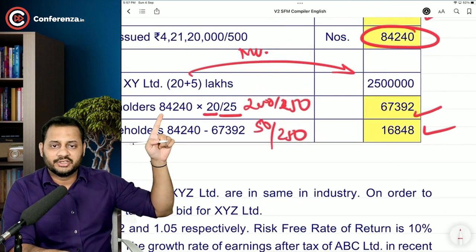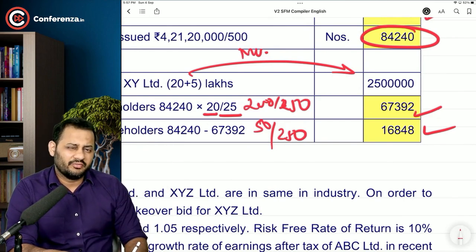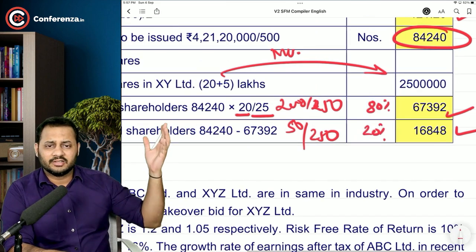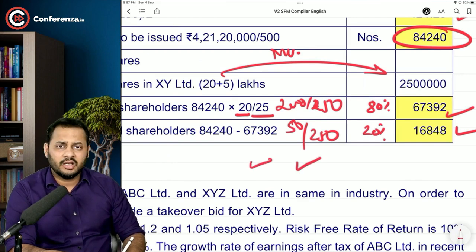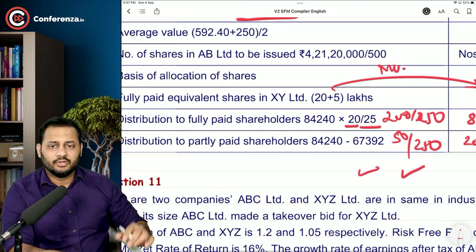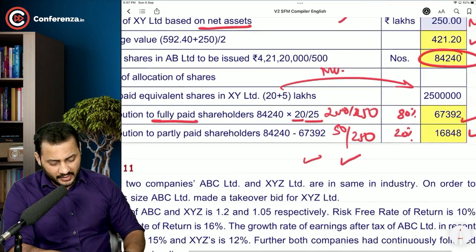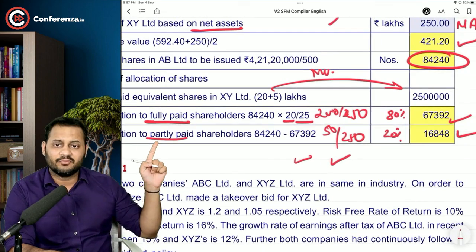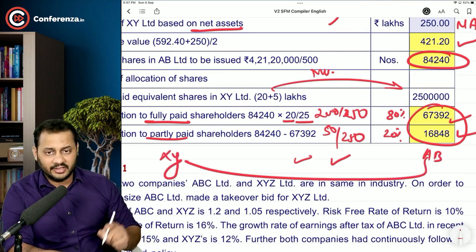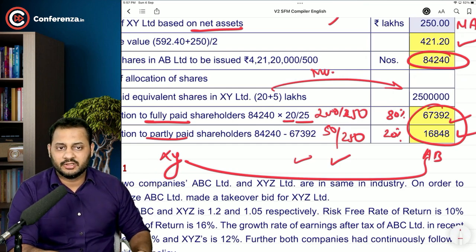84,240 shares have been divided into what is the ratio of 250? I can say 80% and 20%. So directly take the weights. Now, why do this one also and this one? Nah, 80%. Multiply it with 80% and 20%. So to the fully paid up shares, you will give 67,392, and to the partly paid up shares, you will only give 16,848 shares. These are the shares of AB Limited given to the shareholders of XY Limited because we have purchased this company. Okay, sir.